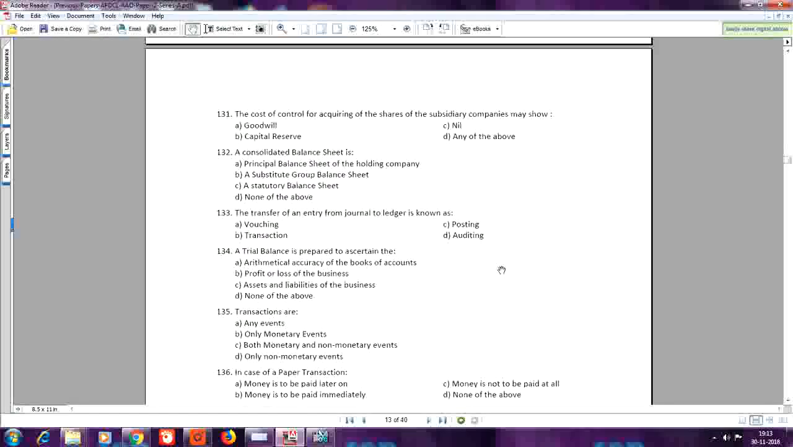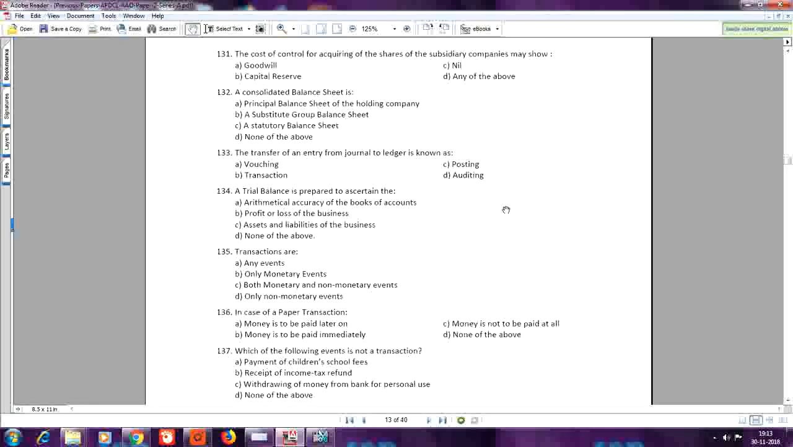Question number 131. The cost of control for acquiring of the shares of the subsidiary companies may show, your answer is D, any of the above. Question number 132. A consolidated balance sheet is, your answer is D, none of the above. Question number 133. The transfer of an entry from journal to ledger is known as, your answer is C, posting. Question number 134. A trial balance is prepared to ascertain the, your answer is A, arithmetical accuracy of the books of accounts.